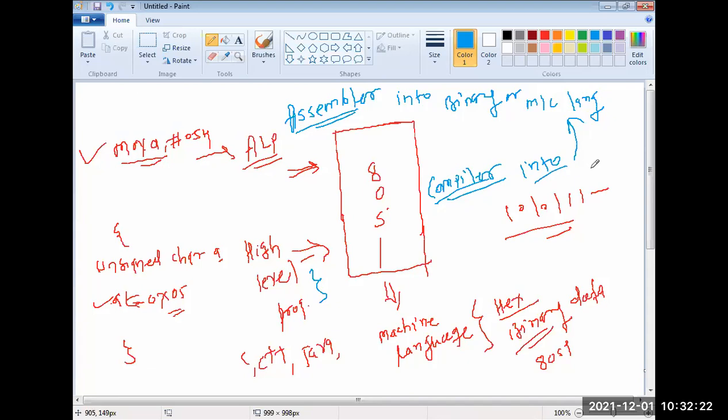Yes, sir. Write down below that. Compiler: a device which converts high level language or C, C++ into machine level or binary language.